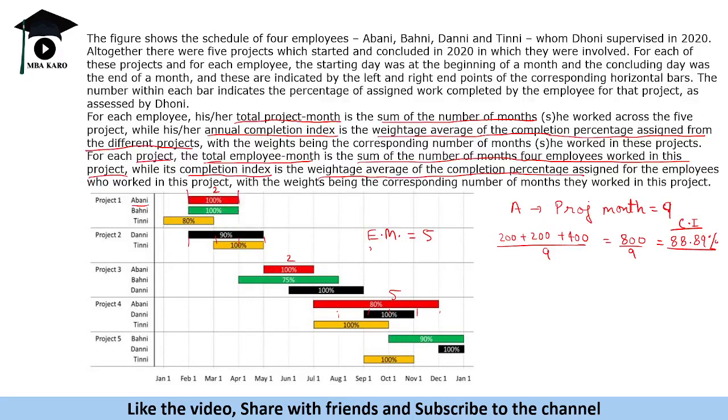So the completion index in this case is 90% into 3, that is 270, and 100 into 2, that is 200, divided by 5, because 3 plus 2 is 5. That is 94%. So this is how we find the completion index, employee wise as well as project wise. Similarly, employee month project wise, and project month employee wise. That is what is given in this data. It was just to understand this piece of information. Then one could have easily calculated the things.